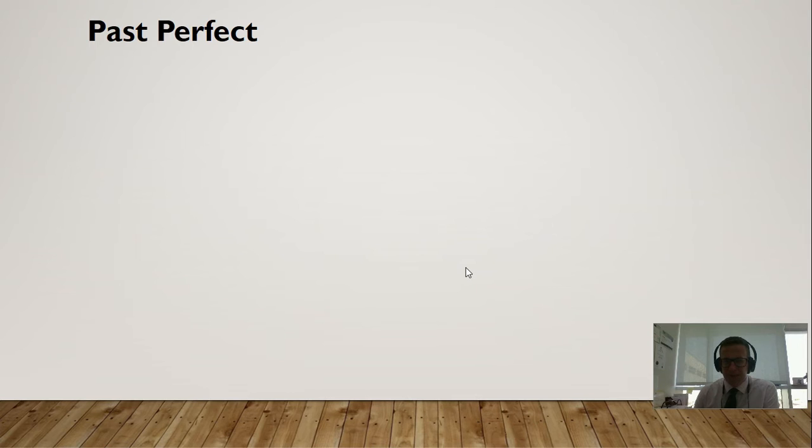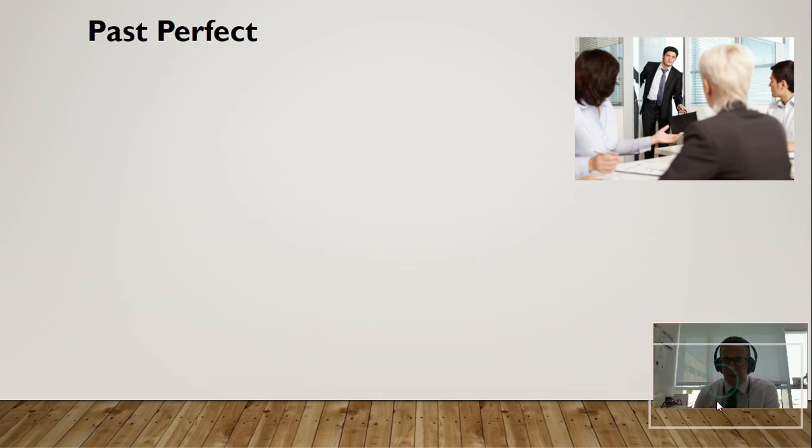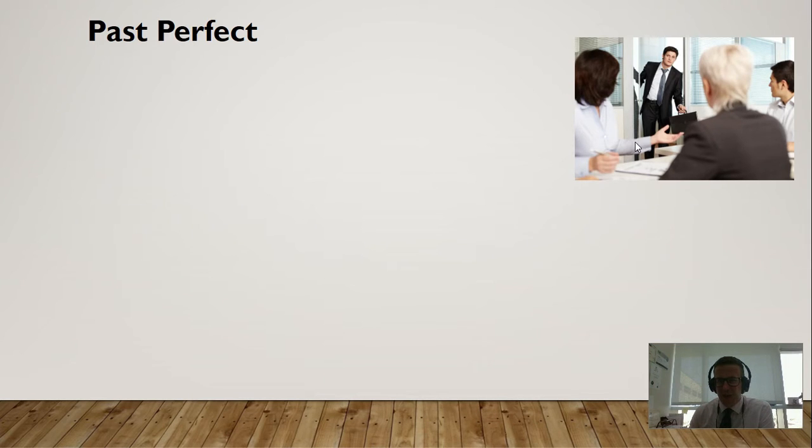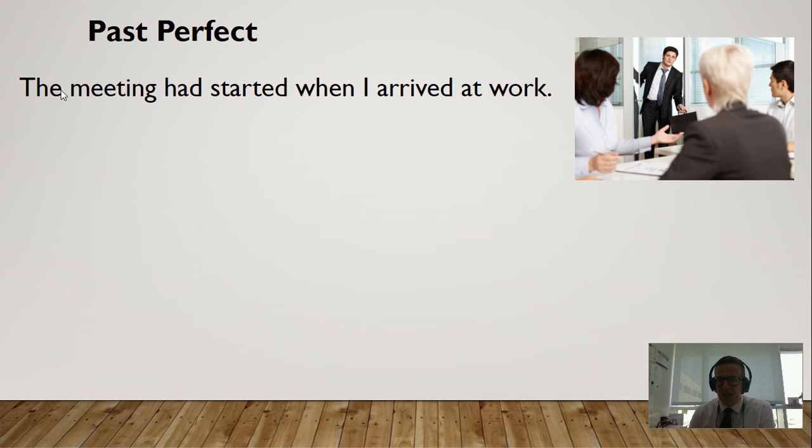This is an important tense. Use this picture to help you understand it. We have a man, he is late for this meeting. So these people are having a meeting and he is late. So when we're talking about this in the past, we might say this sentence. The meeting had started when I arrived at work. We have two verbs in this sentence, start and arrive.